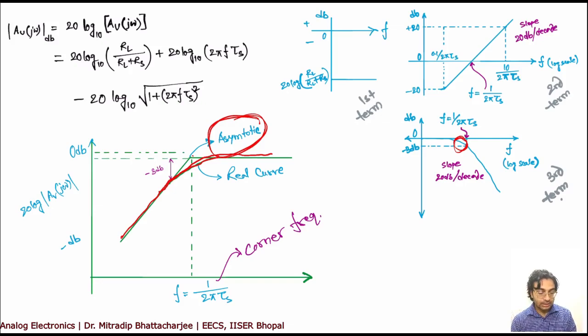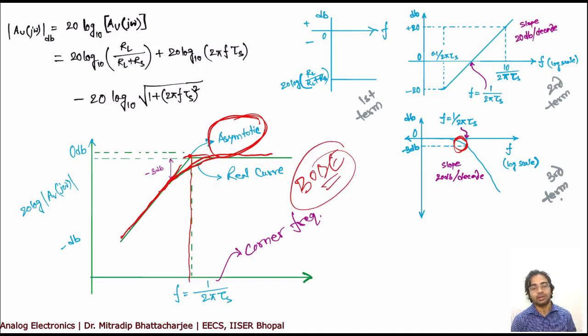If you extend these two lines, they'll meet somewhere. This particular frequency is known as corner frequency, and this concept was first given by Bode. He was a mathematician or a control engineer. Based on his name, nowadays these frequency response plots are known as Bode plots. Okay, somebody say Bode plot.